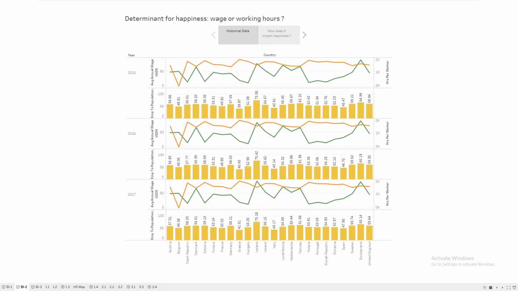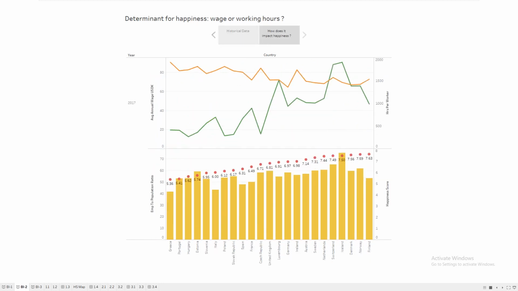For the second BI query: what is a determinant for happiness? Is it annual wage or the working hours that are being put in? The data for all three, that is wage, working hours and employment to population ratio, has been compared so that we do not have ambiguity in the trend for the 3 years 2015, 16 and 17, and then we can compare the three data sets with the happiness score of the countries. Now the upper line shows the hours per worker, and the second line shows the average annual wage that a particular person gets in that country.